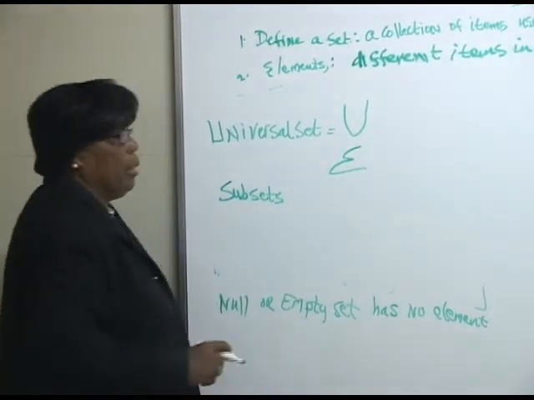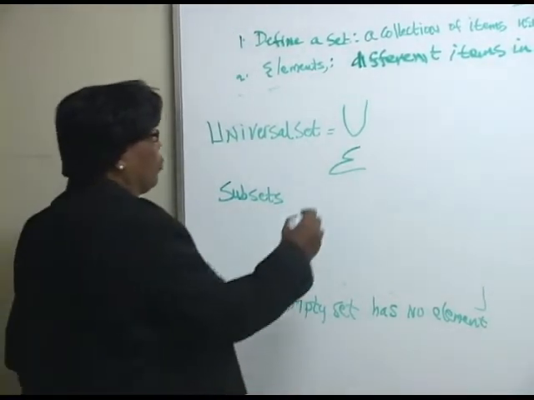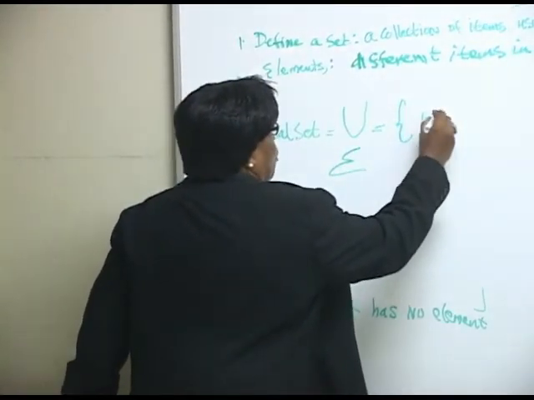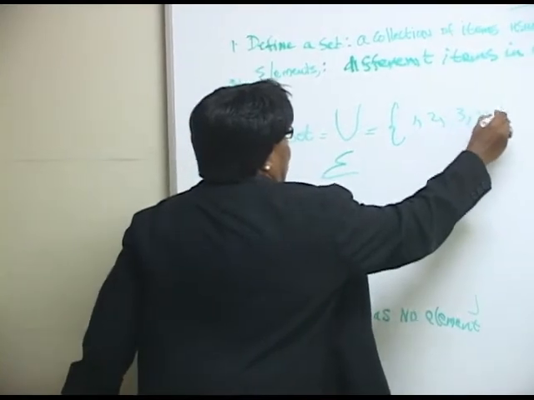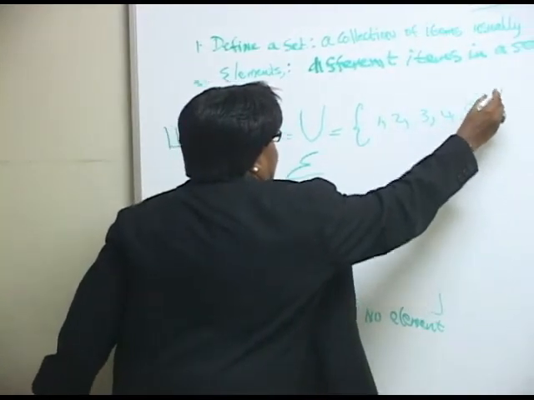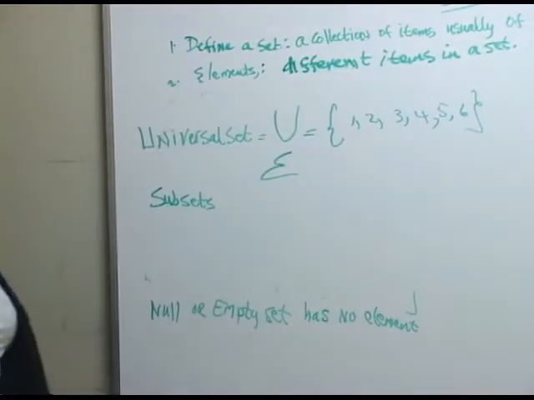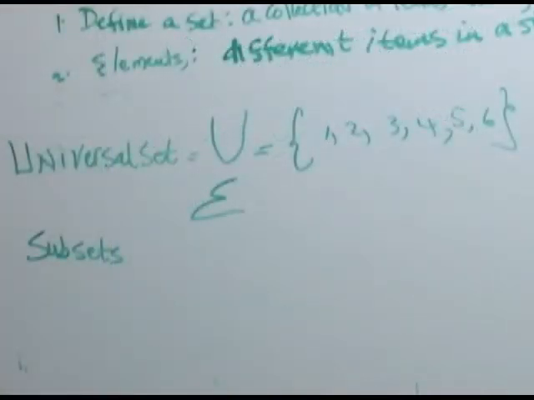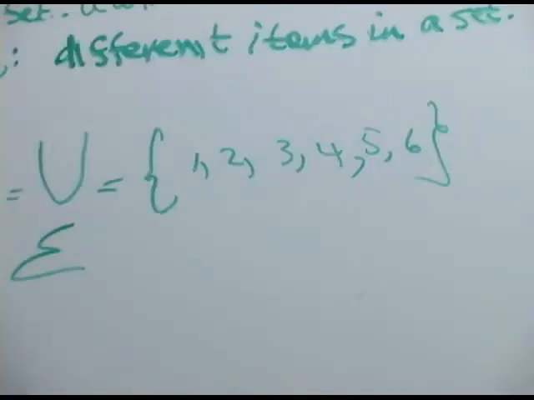So for example, if I say the universal set is equal to 1, 2, 3, 4, 5, 6, I can take some subsets. A subset from that universal set can be represented by one or more of the elements from that universal set.